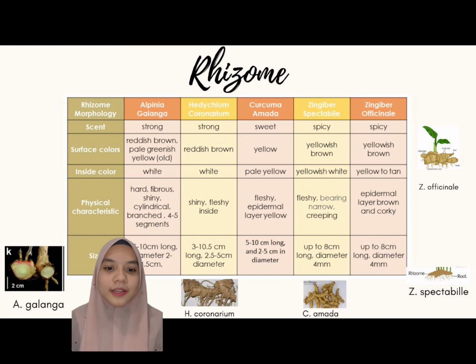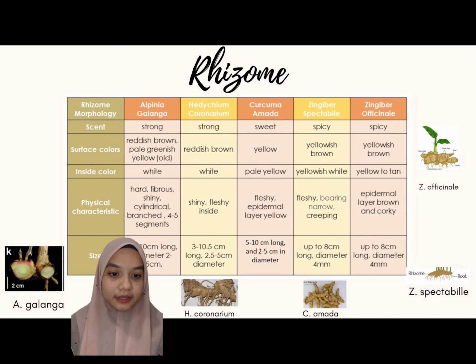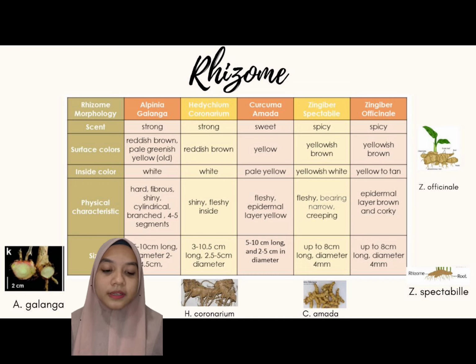Lastly, for their size, for Alpinia galanga, it is 2.5 to 10 cm long, and their diameter is 2 to 4.5 cm. And for Hedychium coronarium, it is 3 to 10.5 cm long, and their diameter is 2.5 to 5 cm. Next, for Curcuma amada, it is 5 to 10 cm long and 2.5 cm in diameter. Next, for Zingiber spectabile and Zingiber officinale, both are up to 8 cm long and 4 mm in diameter.